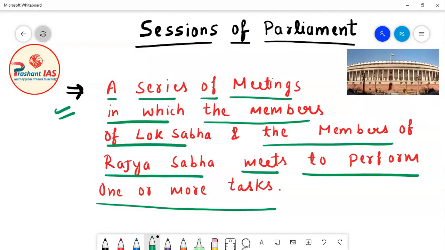So what is session of parliament? Session of parliament means a series of meetings in which the members of Lok Sabha and the members of Rajya Sabha meet to perform one or more tasks. So this is the meaning of the session of parliament.